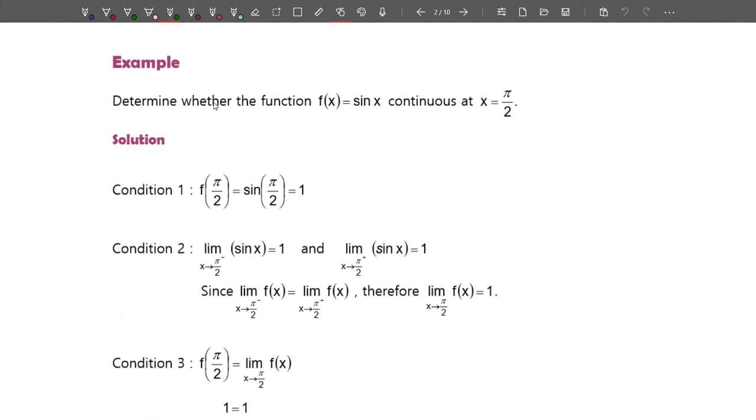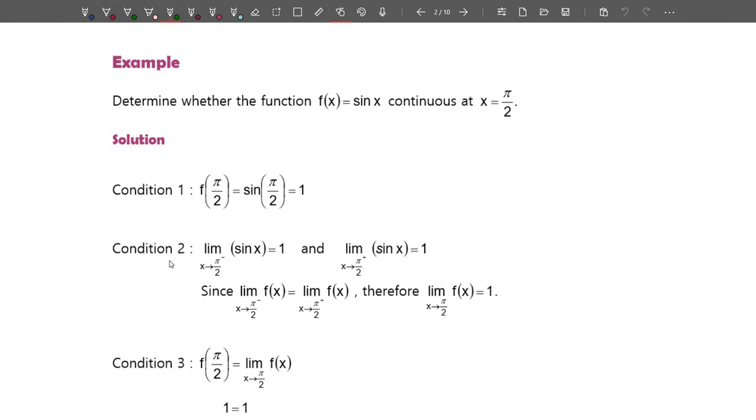You need to determine whether the function f(x) equals sin x is continuous at x equals pi over 2. There are three conditions to check for continuity. The first condition is f(pi over 2). We need to calculate the value at that point, whether it is defined or not. f(pi over 2) is equal to sin pi over 2, which is equal to 1.